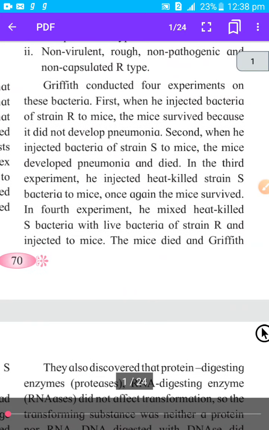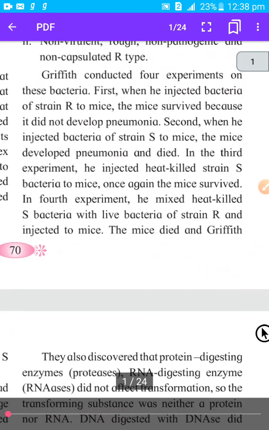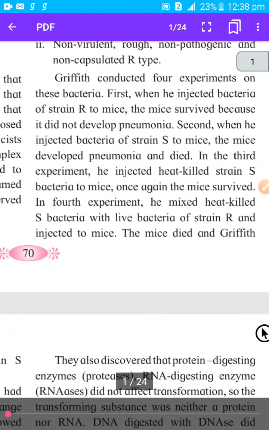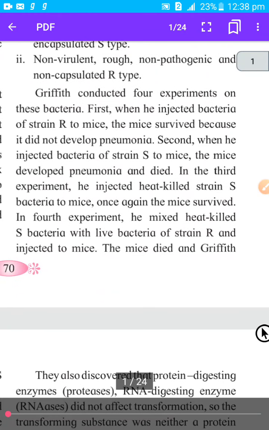Griffith conducted four experiments on this bacteria. First, when he injected bacteria of strain R into mice, the mice survived because they did not develop pneumonia. So this scientist Griffith carried out four steps in his experiment. The first step was that he injected bacteria of the R strain, the rough type, which were non-pathogenic, meaning they were not causing pneumonia.